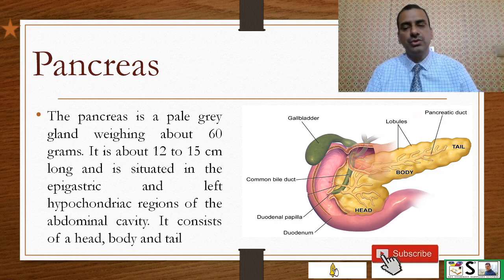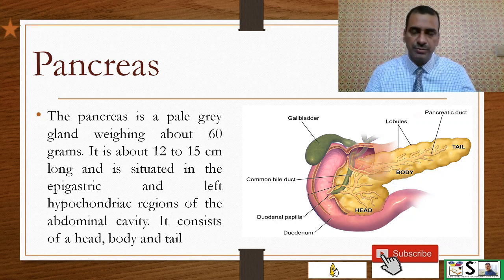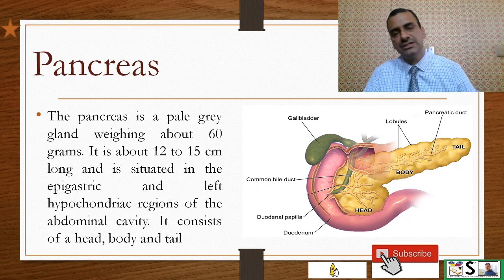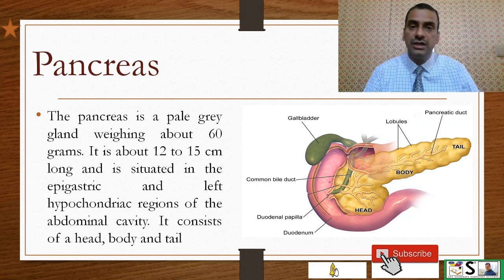It is about 12 to 15 centimeters long and is situated in the epigastric and left hypochondriac region of the abdominal cavity. What are the regions of the abdominal cavity? You can watch my previous lecture, where I have described the introduction to anatomy and physiology, and we have discussed in detail all the regions and quadrants of the abdominal cavity.